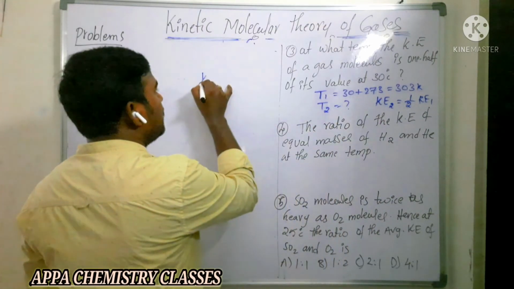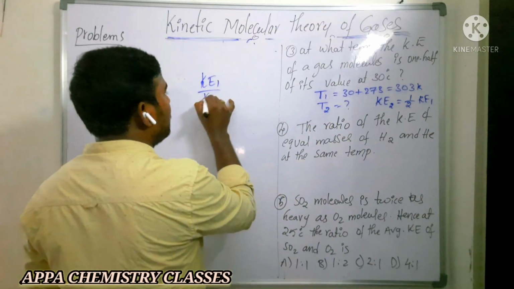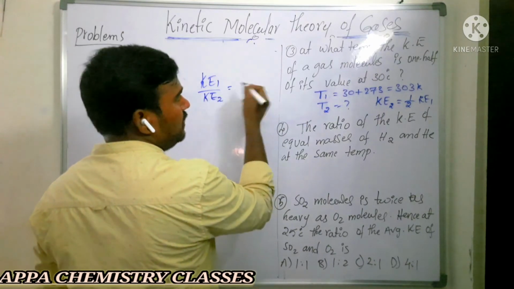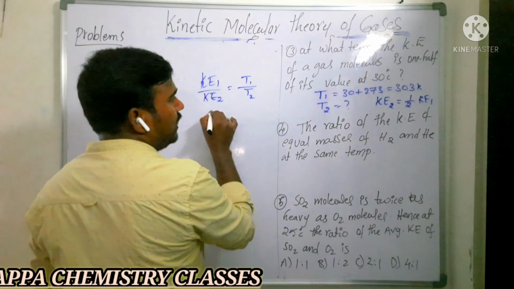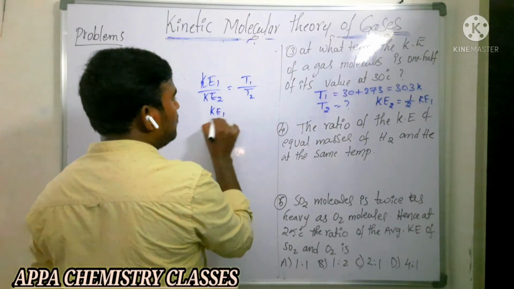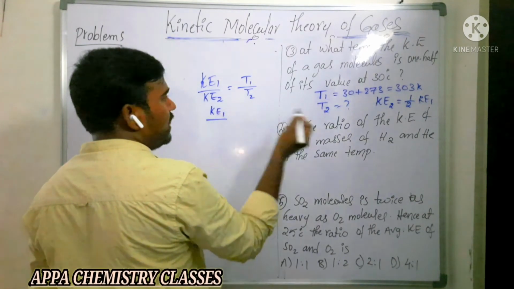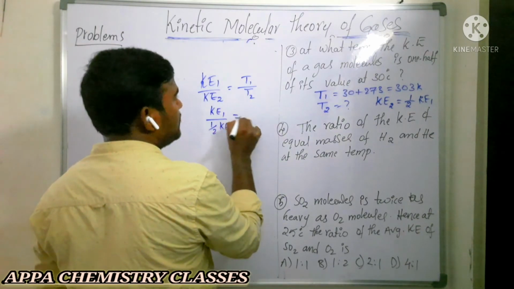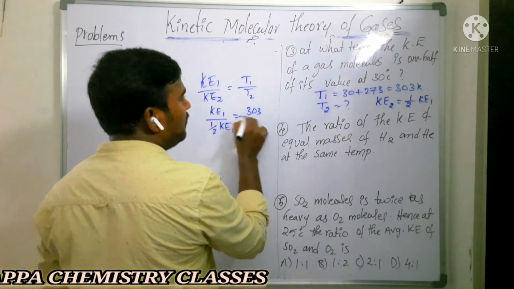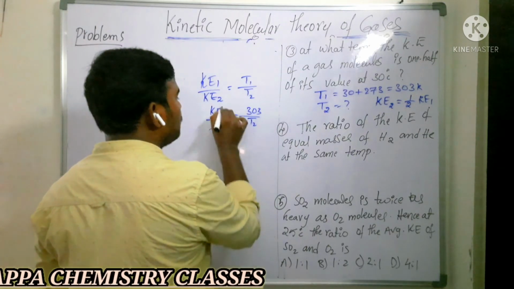We know that kinetic energy of first gas by kinetic energy of second gas is equal to T1 by T2. So, half of the kinetic energy of first gas is equal to T1, which is 303, by T2. So these two get cancelled.